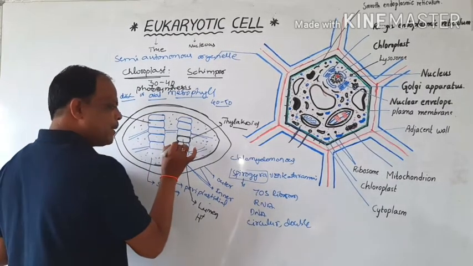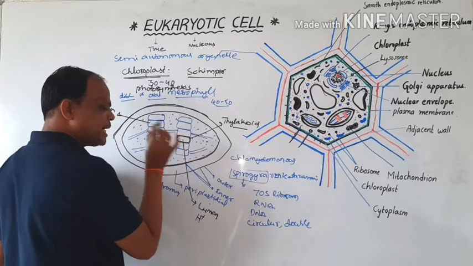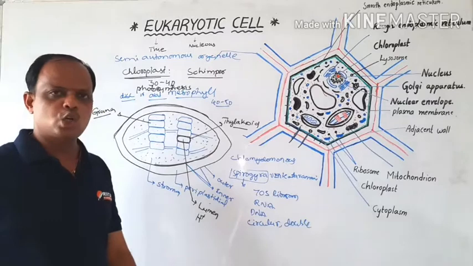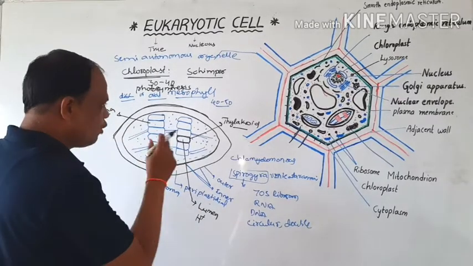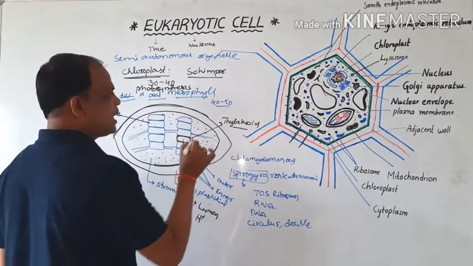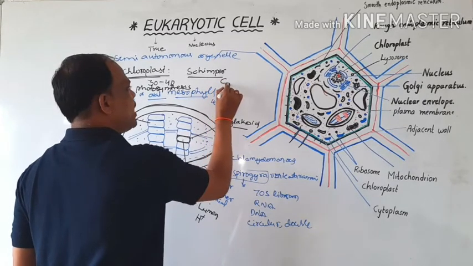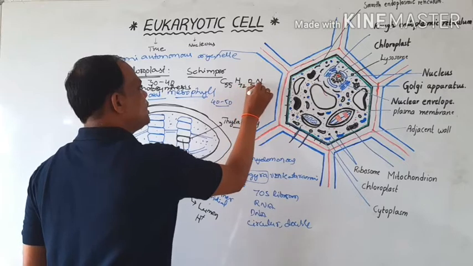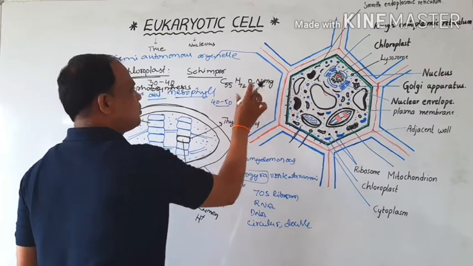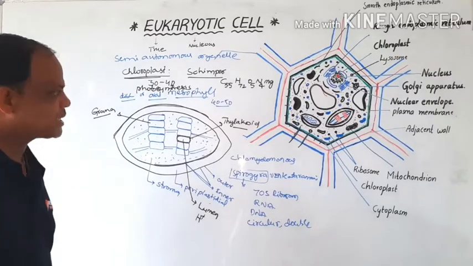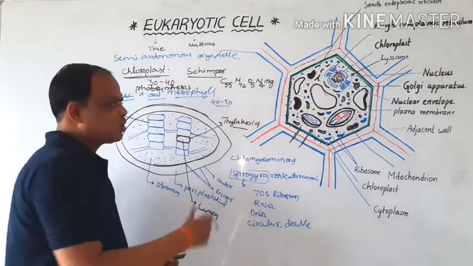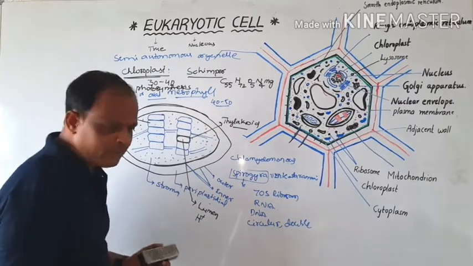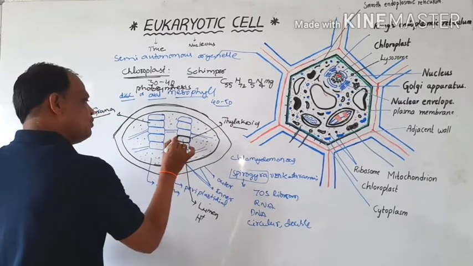And here the membrane of this lumen can contain a number of reaction centers and chlorophylls. Here the chlorophyll A molecular formula is C55H72O5N4Mg. We will discuss the molecular structure in later classes, right? So this is the molecular formula of chlorophyll A.